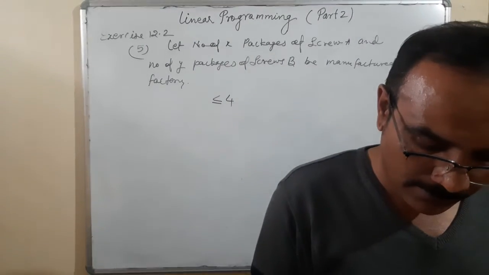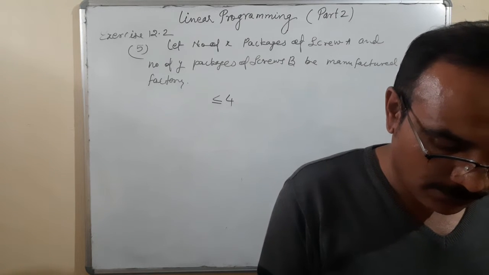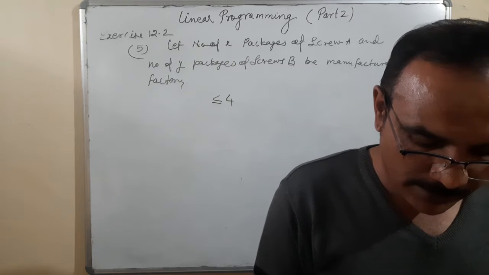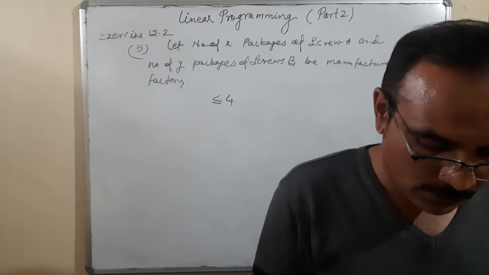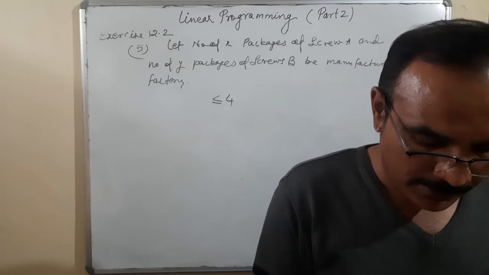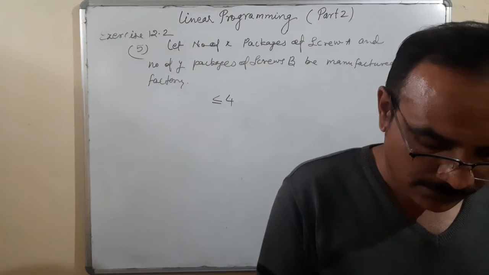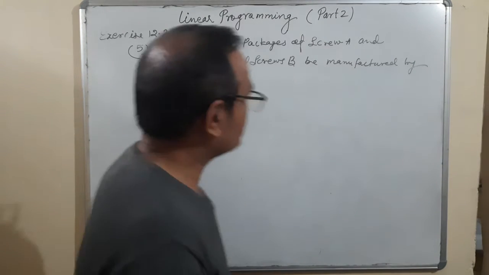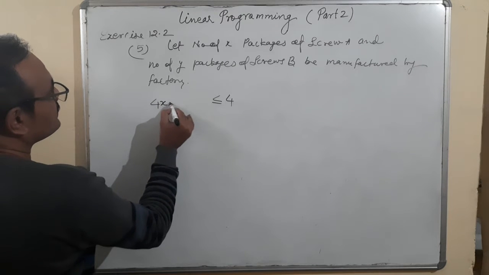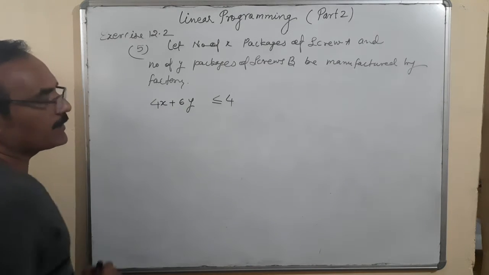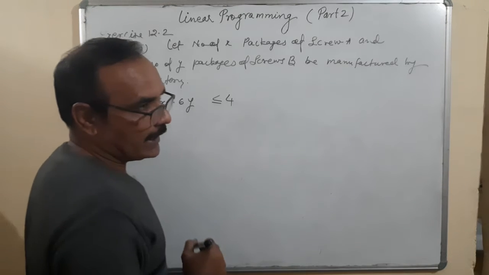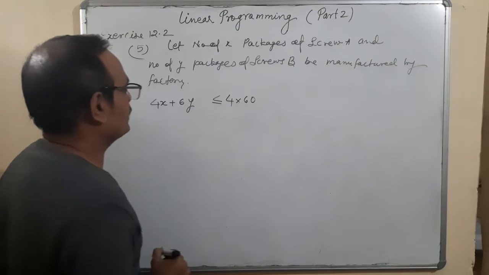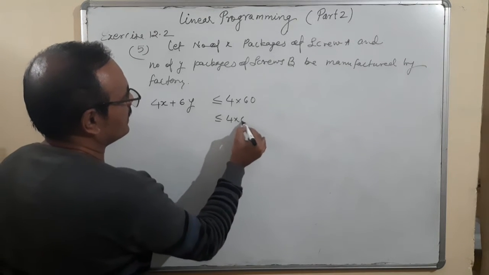Condition 1, it takes 4 minutes on automatic and 6 minutes on hand operated machine to manufacture the package of screw A. So 4 minutes for A automated, 6 minutes for B: 4x plus 6y. But it is given in minutes. This is 4 hours, and 4 hours means 4 multiplied by 60, 240. Whereas this is also 4 multiplied by 60.